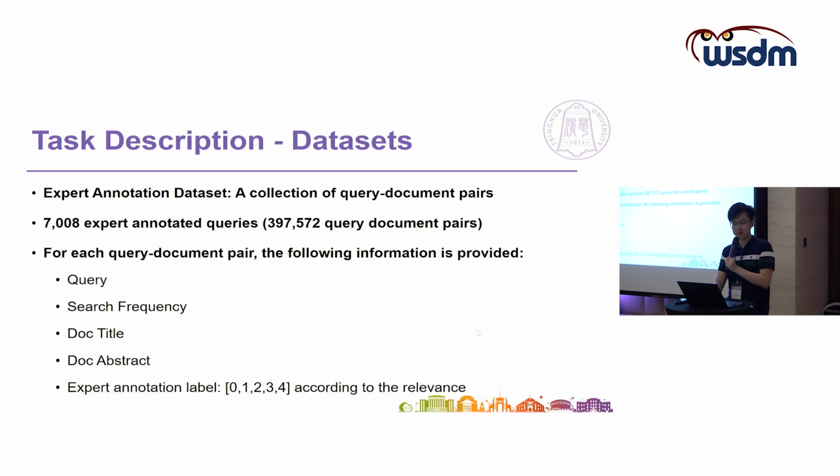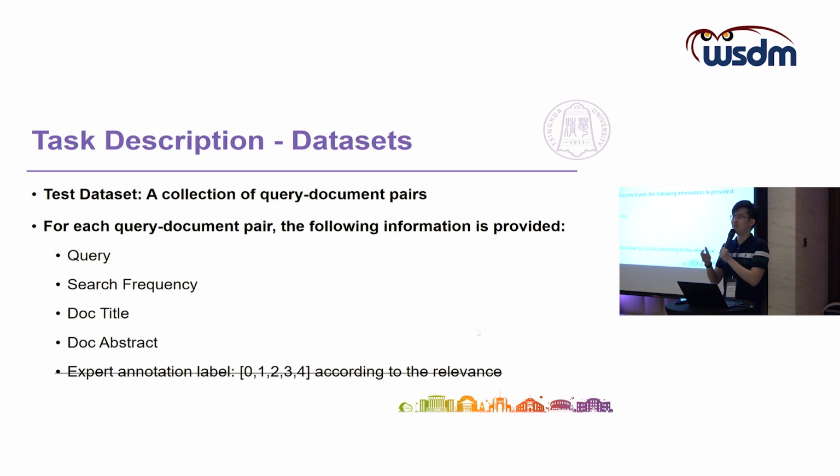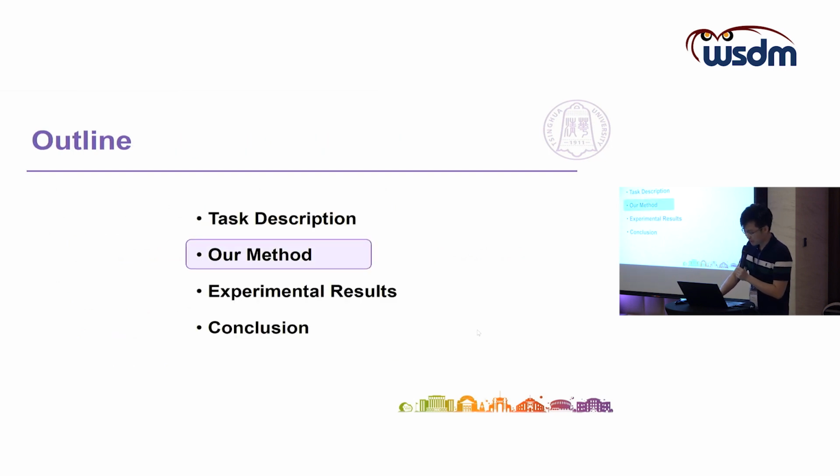As for the expert annotation dataset, it is a collection of labeled queries, annotated by experts according to relevance. And the following features are provided. Most importantly, there is an annotation label ranging from 1 to 4 according to the relevance. And the test dataset is almost the same as the validation dataset. The only difference is the expert annotation label is not provided, so we have to label them with our ranking model. Next, I'm going to introduce the method of our solution.